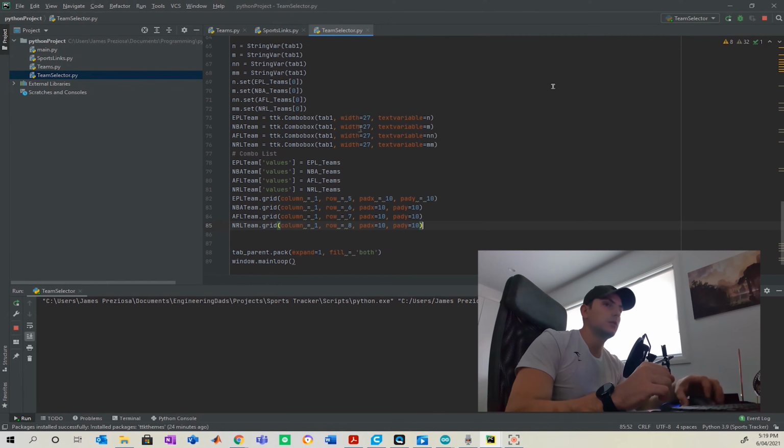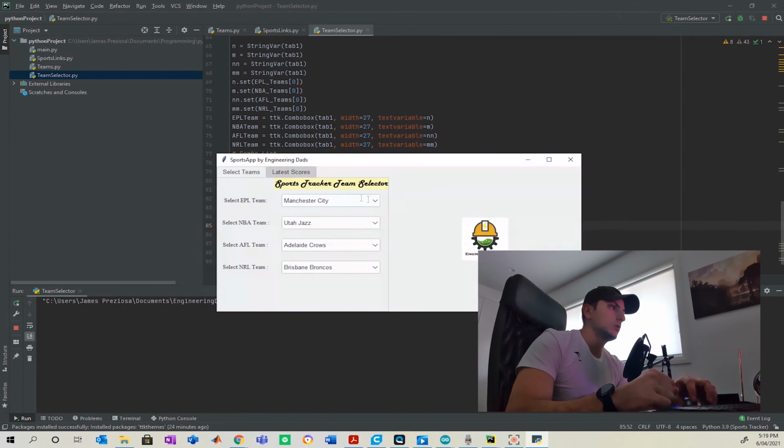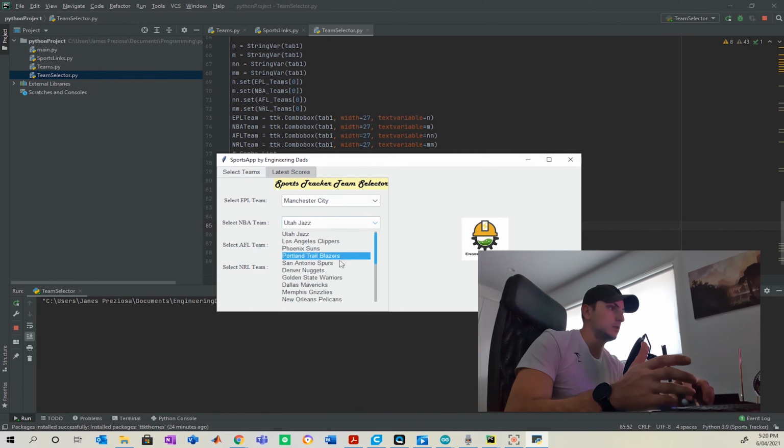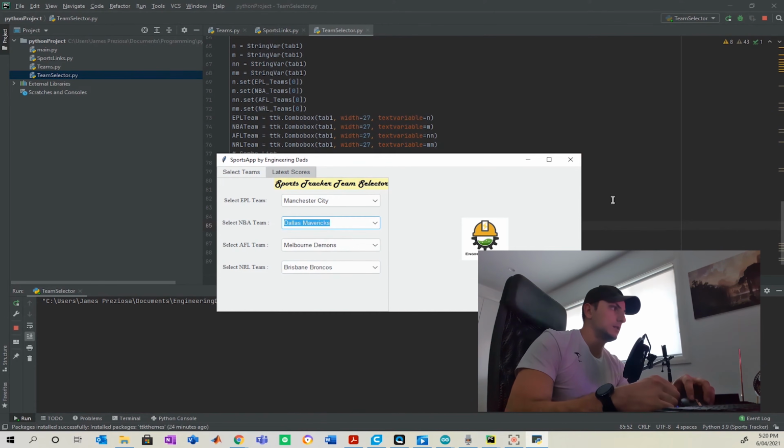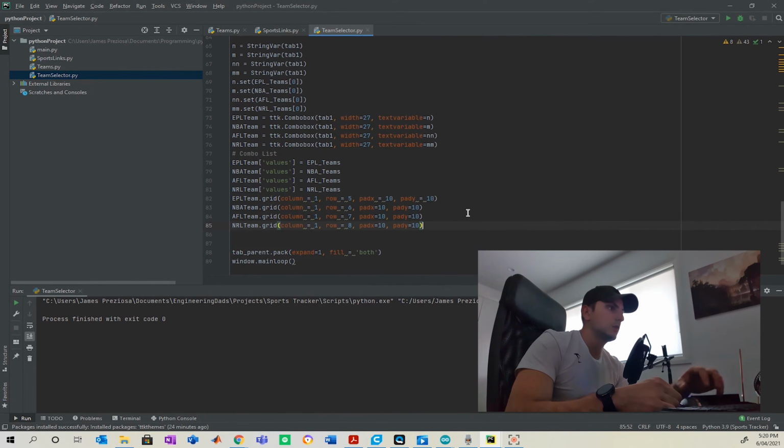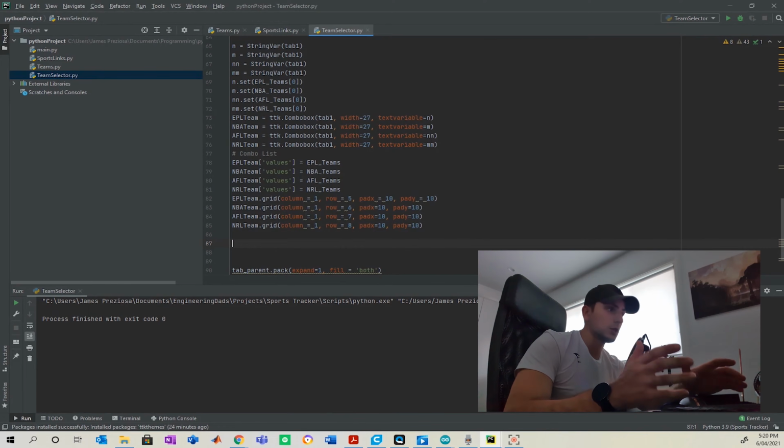So let's give that a look of how it's going now. Sweet, so we have all our teams in and all of our respective sports. And of course, they don't do anything, you just select them and it's as simple as that. Alrighty, so this is the fun part of when we actually go and get the sports from the website.